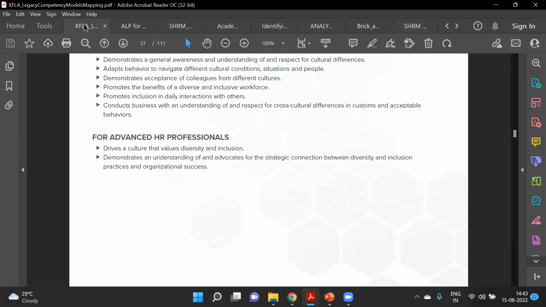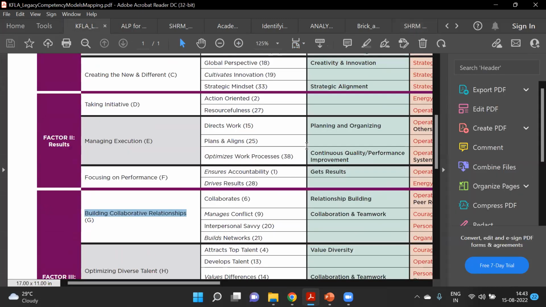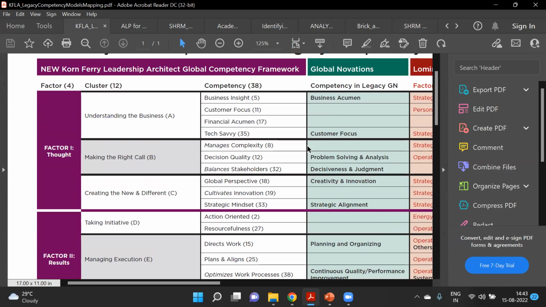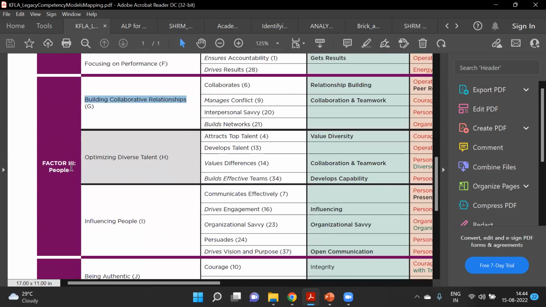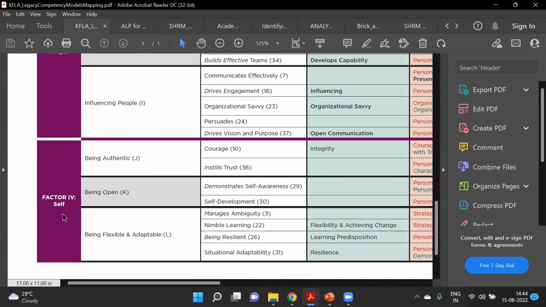Similarly, we have another framework, from the Korn Ferry organization, their Leadership Architect Global Competency Framework. Similar to the cluster in SHRM, they call it a factor. The factors are Thought, Results, People, and Self. I will talk more about Self. Let's say as an HR professional, I should have Self.